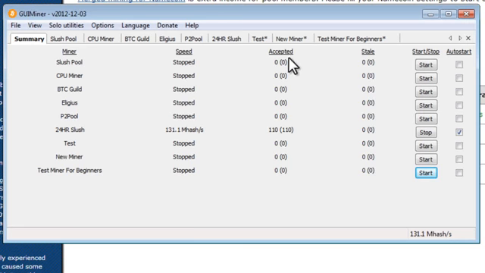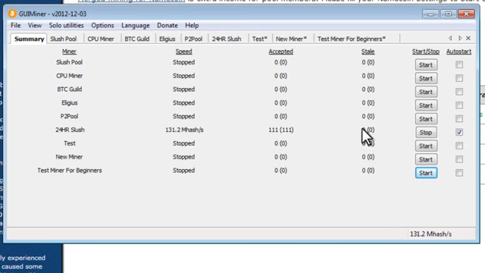Now, what this column represents is a count of the number of times that you were given a bit of information for your computer to solve, and your computer solved it and sent in the answer, and your answer was confirmed as correct and accepted, and so you get a share under accepted.